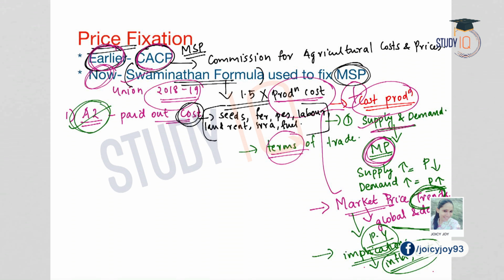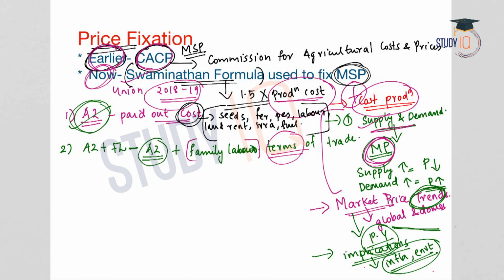Now let us look at the second category, that is A2 plus FL. Under the second category, A2 is included. That means the paid out cost or the direct cost incurred by the farmer is included, and additionally, the value of unpaid family labor is included. In many cases, the majority of the workers will be from the family itself and they will not be paid any wages. So the value of the family labor will also be included in the second type of calculation, that is A2 plus FL.